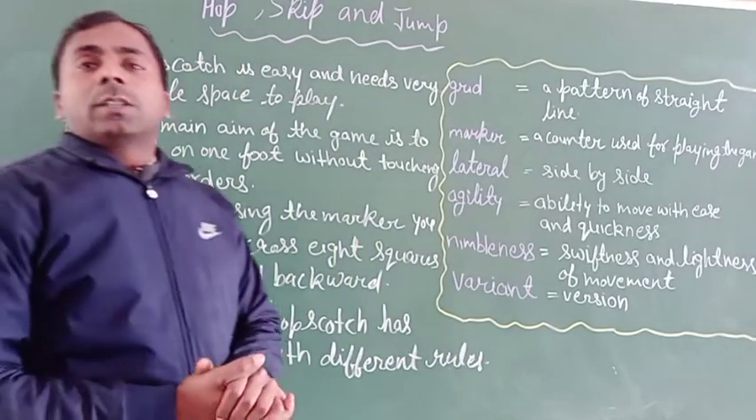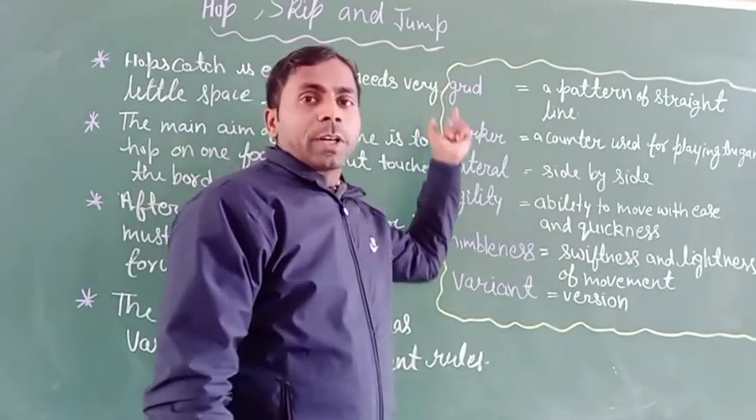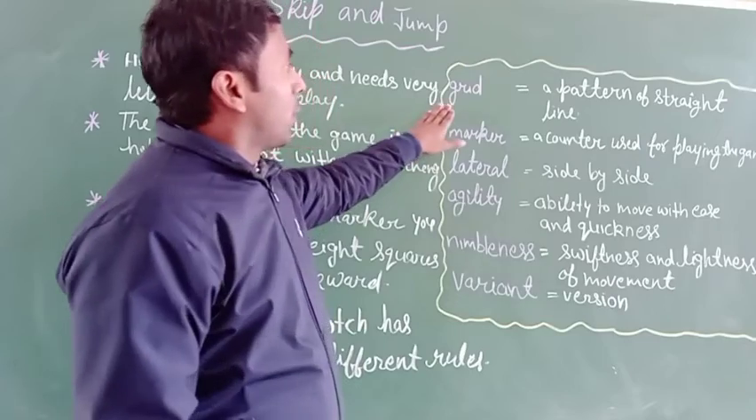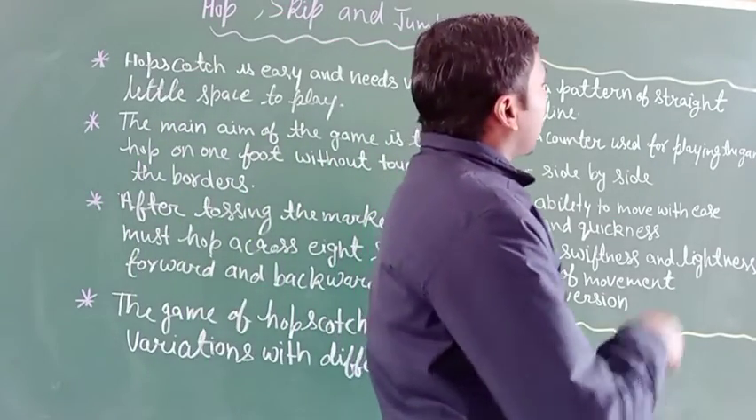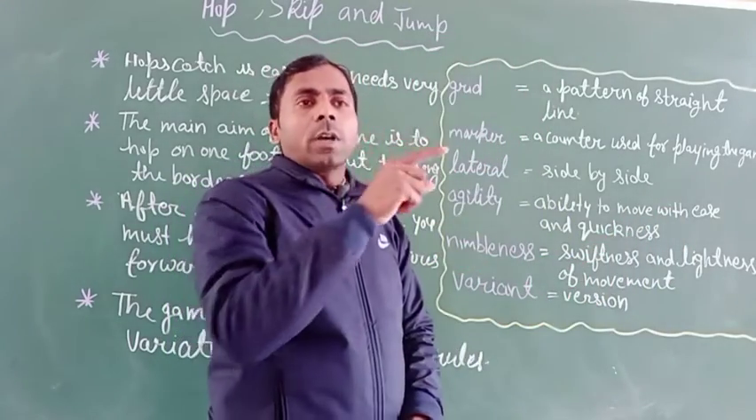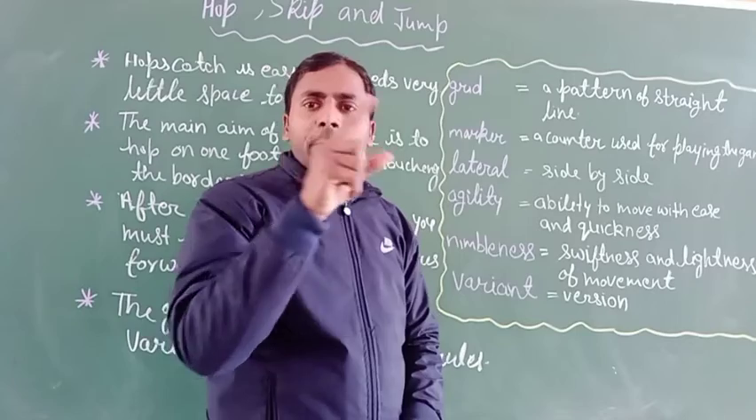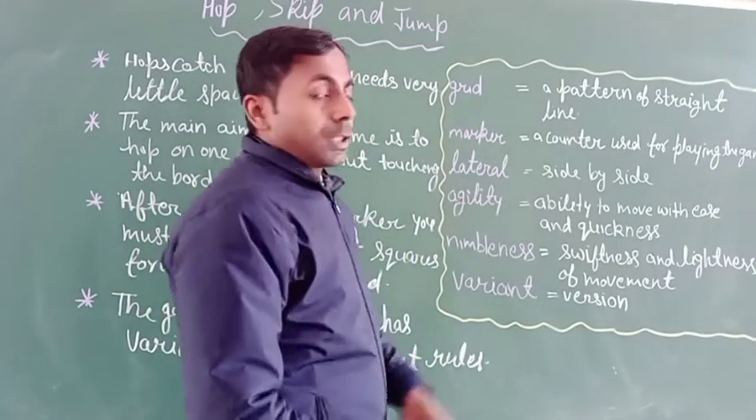Before starting the chapter, we have to know the meanings of some important words. First word is grid. Grid means a pattern of straight lines. It means you have to draw vertical and horizontal lines that make squares, so that we call a grid.